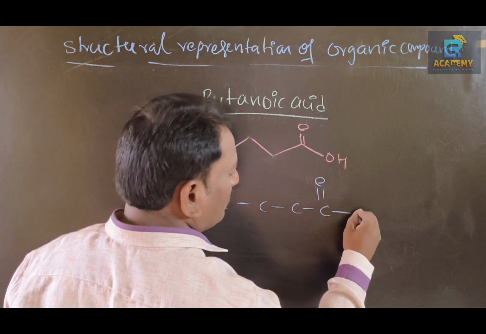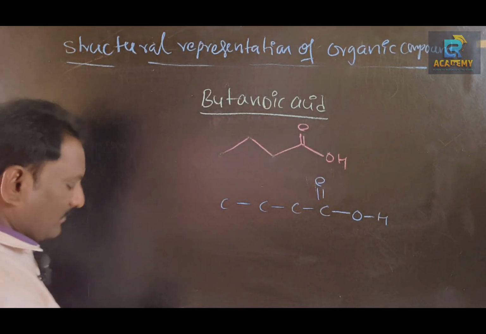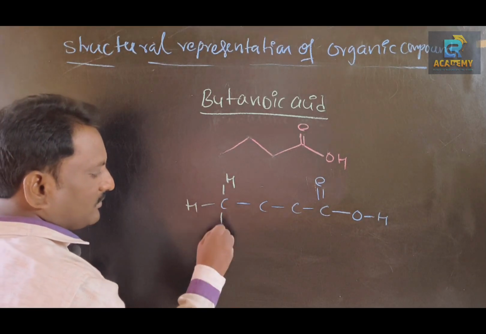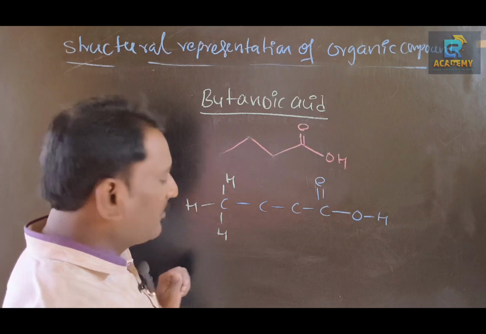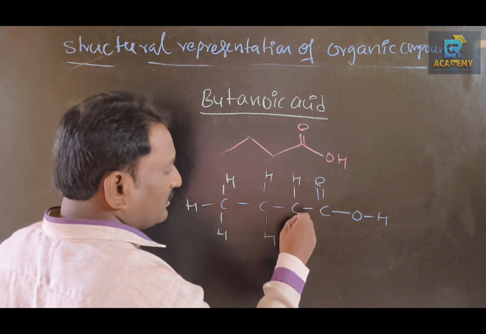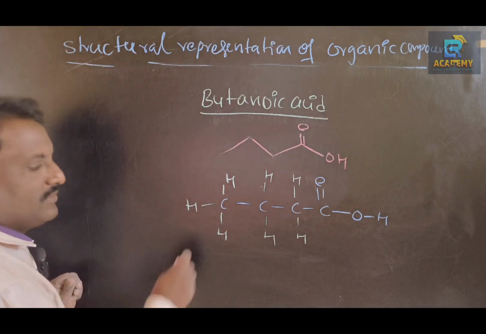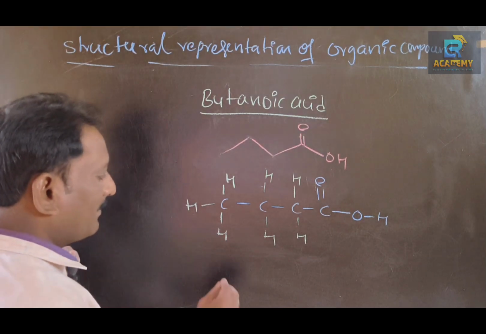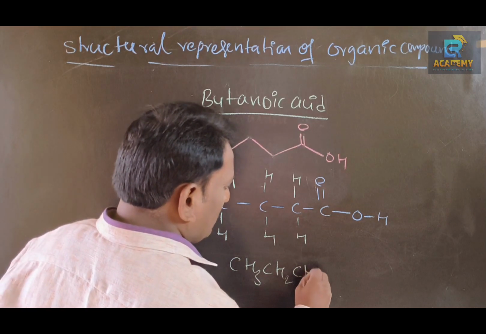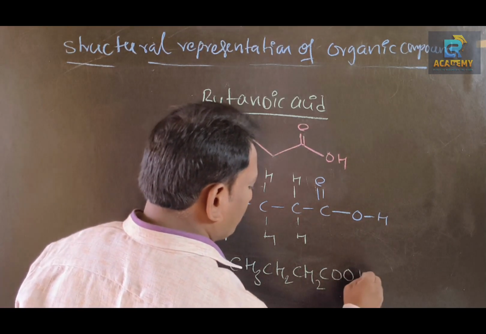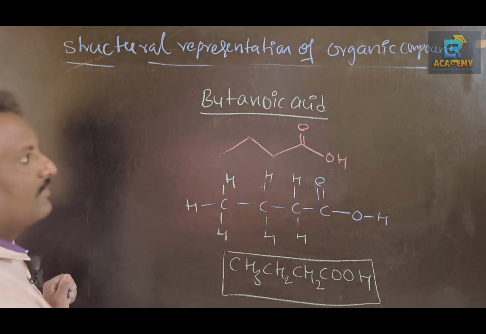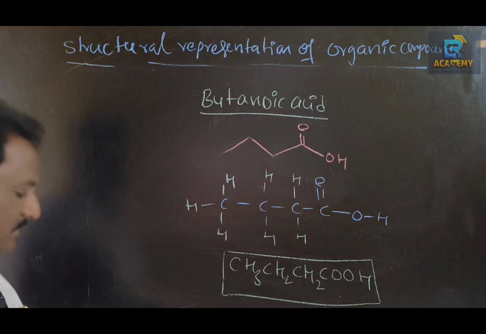Double bond O, and O H. So this carbon has the remaining 3 hydrogen atoms attached, this one with 2 hydrogen atoms, and this also with 2 hydrogen atoms. This is a structural formula. Next one, CH3, CH2, CH2, COOH. This is a condensed formula. Make a note.